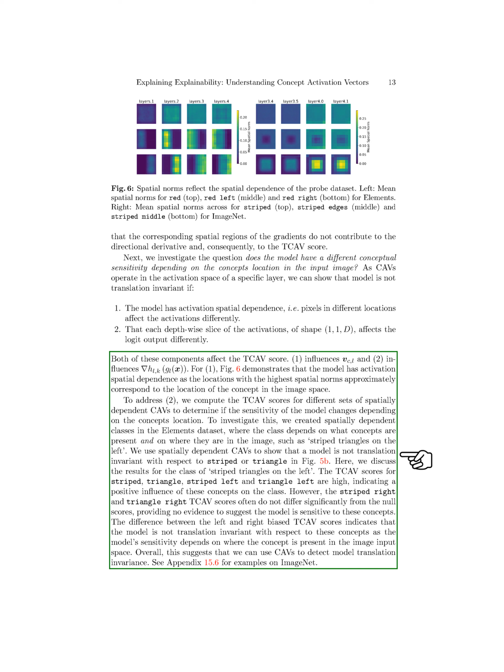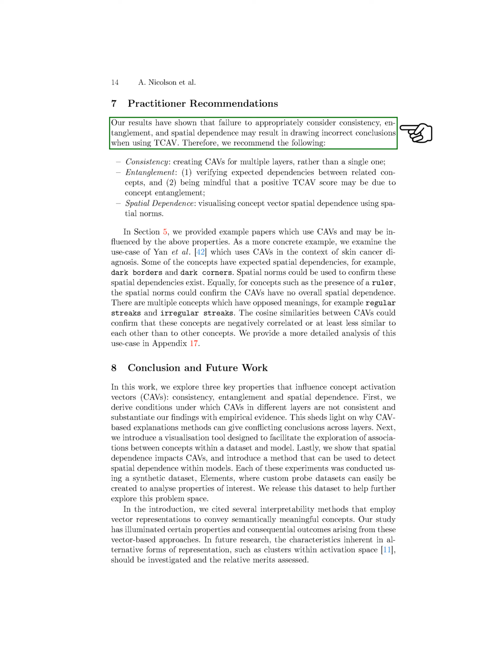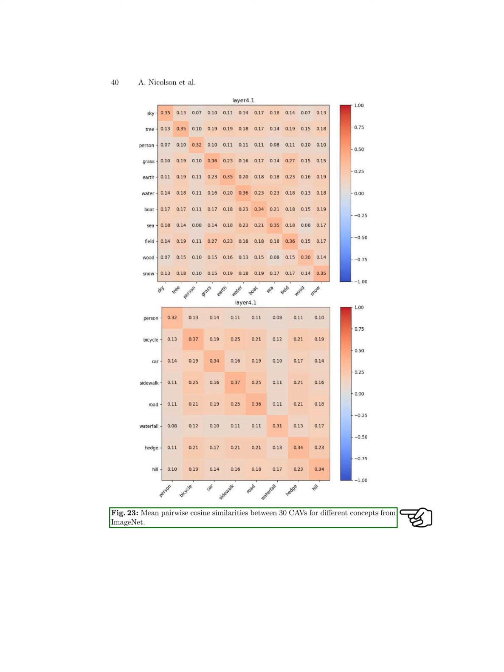We also calculated TCAV scores for different sets of spatially dependent CAVs to see if the model sensitivity changes based on concept location. Our results showed that the model is not translation invariant with respect to certain concepts, as the sensitivity varied depending on where the concept appeared in the image. This suggests that CAVs can help detect model translation invariance. We recommend considering consistency, entanglement, and spatial dependence when using TCAV to avoid drawing incorrect conclusions. By visualizing concept vector spatial dependence using spatial norms, practitioners can better understand how concepts interact in the model.